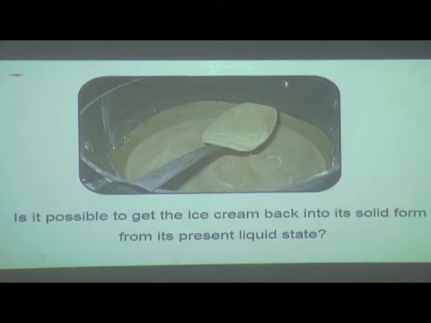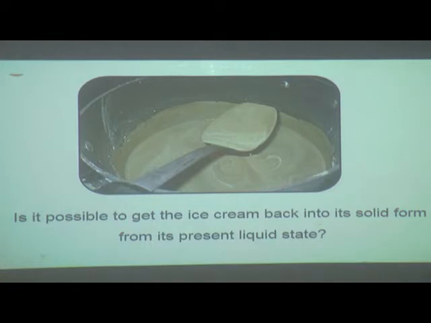Reversible changes are those in which the changed substance is obtained back in its original form on reversing the cause of change. Reversible changes are those in which the changed substance can be obtained back. The change can be reversed easily by reversing the conditions.